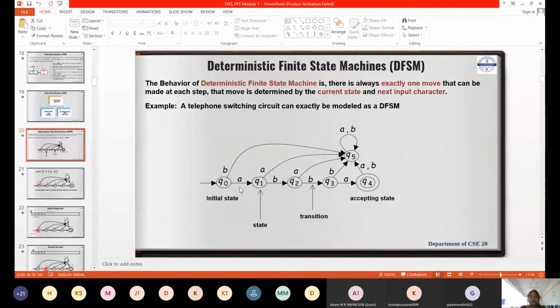You can see that from state Q naught, I have a transition to Q1 on A, and a transition over B also. I don't have multiple transitions over A, only a single transition. It should have exactly one transition. Then from Q1, I have a transition over A as well as on B. From state Q2, I have a transition over A as well as on B. Like that, 3, 4, and then 5.